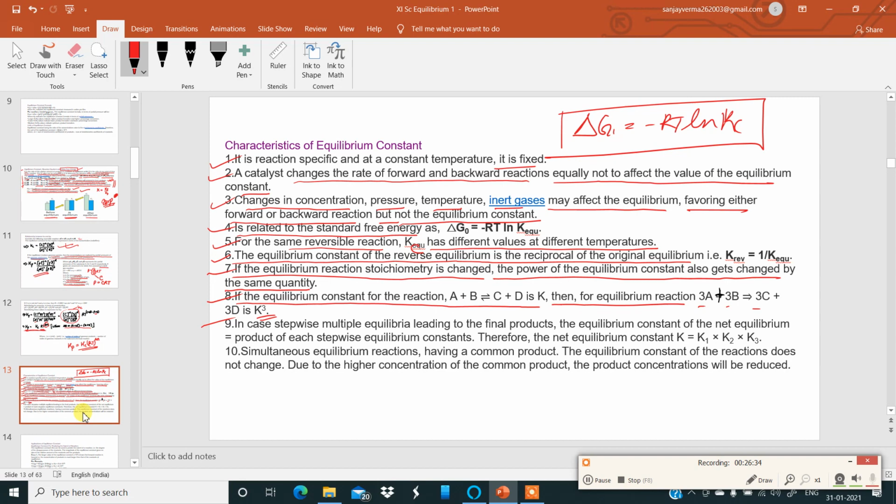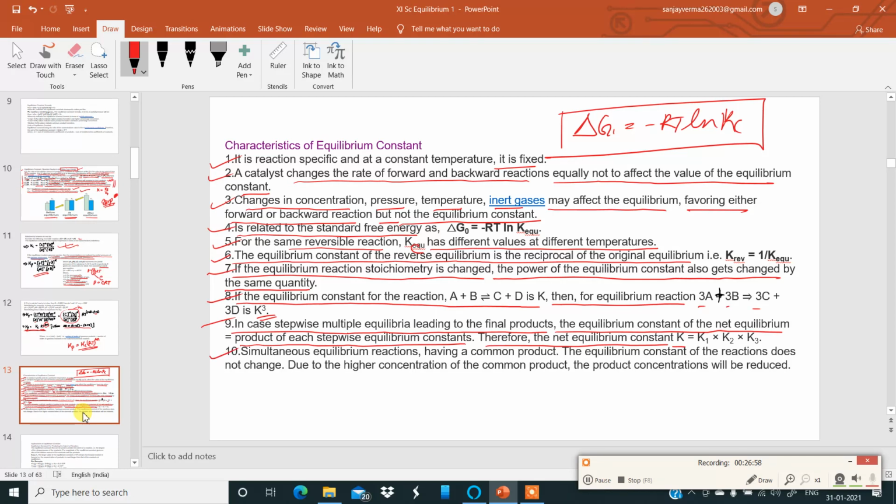Number 9: in case of stepwise multiple equilibria leading to the final products, the equilibrium constant of the net equilibrium is equal to the product of each stepwise equilibrium constant. Therefore, if a reaction is happening in more than one step, the net equilibrium constant will be equal to K1 plus K2 plus K3.